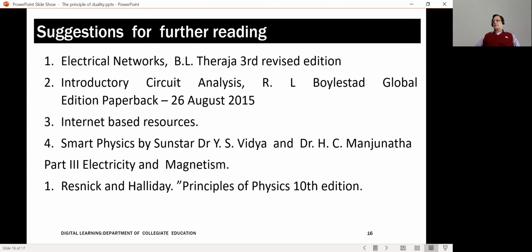There are some textbooks exclusively written for the third semester of your university syllabus. One such book is by Dr. H.S. Vidya and Dr. H.S. Manjunatha, Smart Physics, publisher being Sunstar. You can always refer to them. Part 3, Electricity and Magnetism, is the book. Then, as usual, Resnick and Halliday, Principles of Physics, 10th edition.